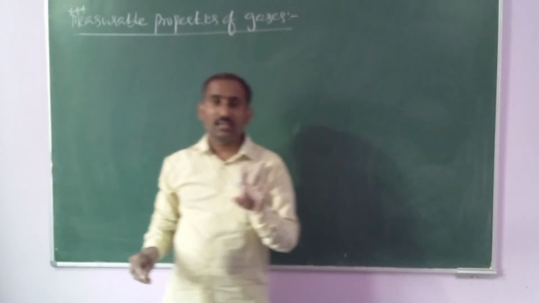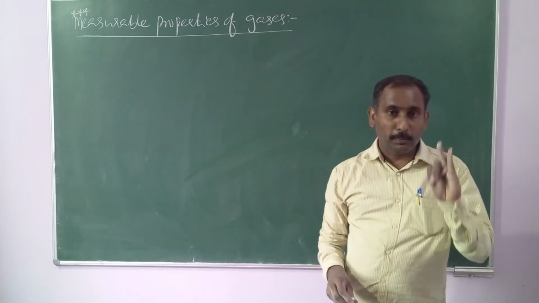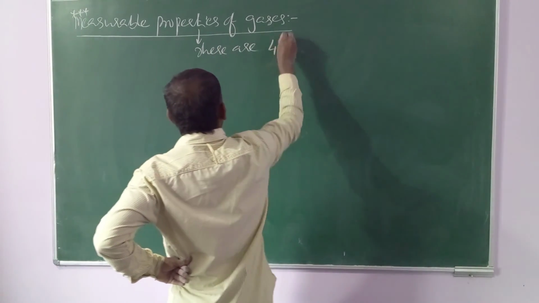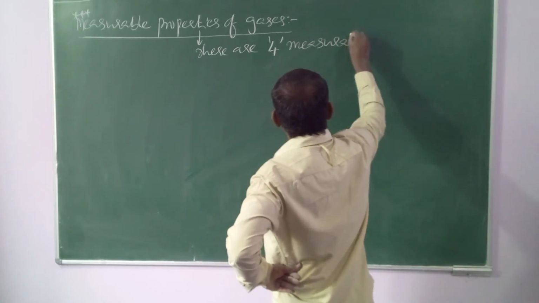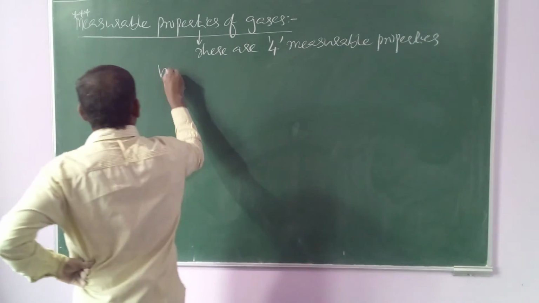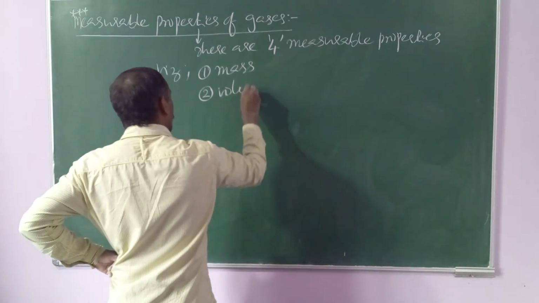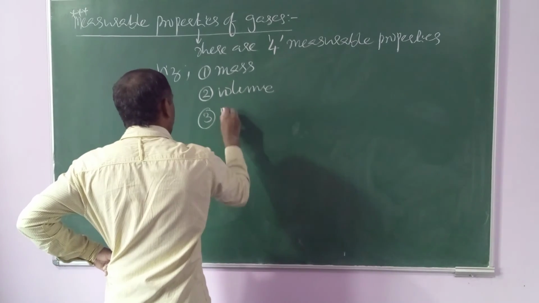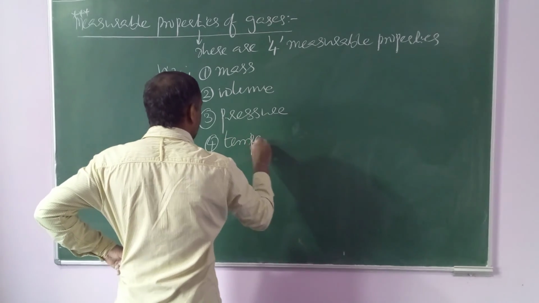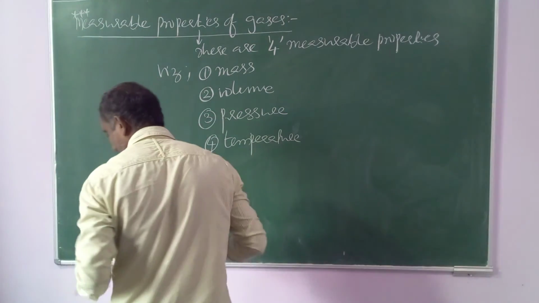For any gas, there are four measurable properties: mass, volume, pressure, and temperature. First one, mass; second one, volume; third one, pressure; fourth one, temperature. These are the four measurable properties of gases. One by one we will discuss. Easy only.